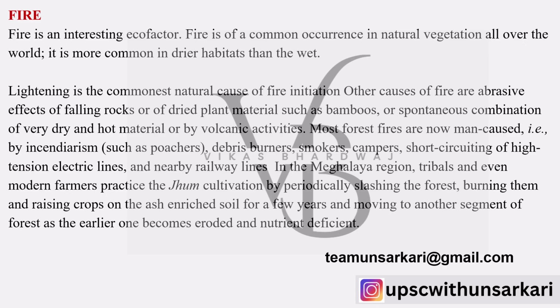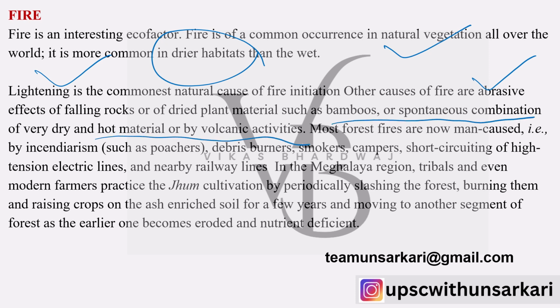Now let's see another factor, that is fire. Fire is an interesting eco factor, a common occurrence in all natural vegetation across the world, and drier habitats witness more fire than the lesser ones. Lightning is one of the most common natural causes of fire initiation. Others are the abrasive effects of falling rocks or dried plant materials such as bamboos, spontaneous combustion of very dry hot material, or even volcanic activities. Most forest fires in these decades are man-made, that is by incendiarism, by poachers or debris burners, smokers, campers, or short circuiting of high tension wires, or even the nearby railway lines can facilitate the same.